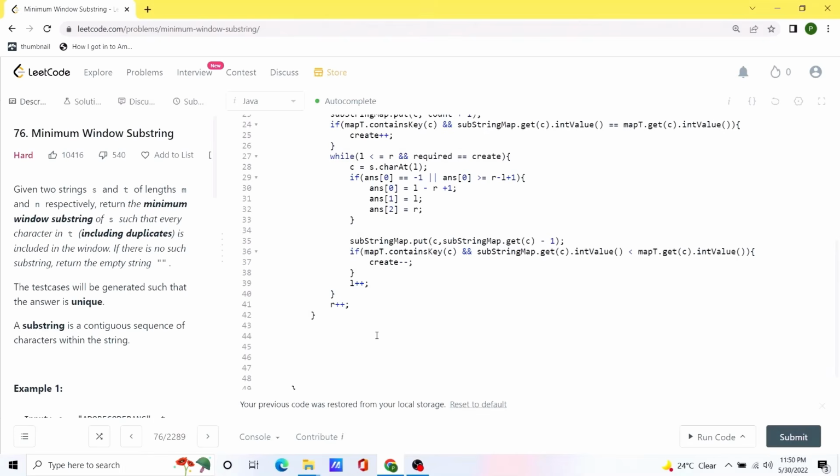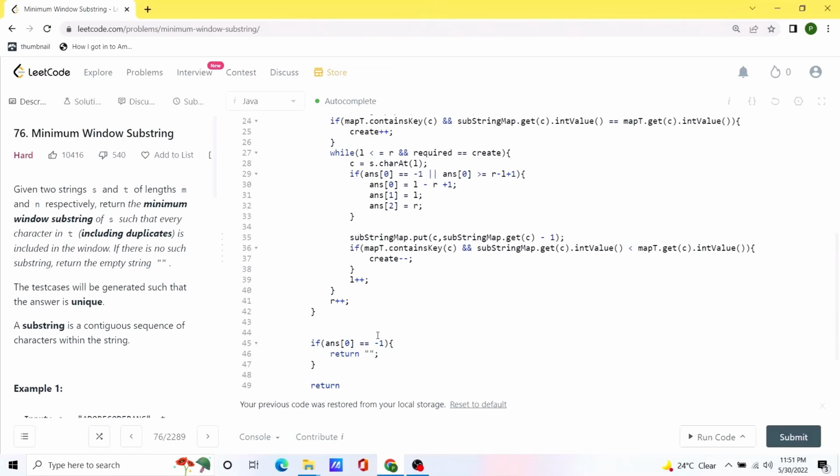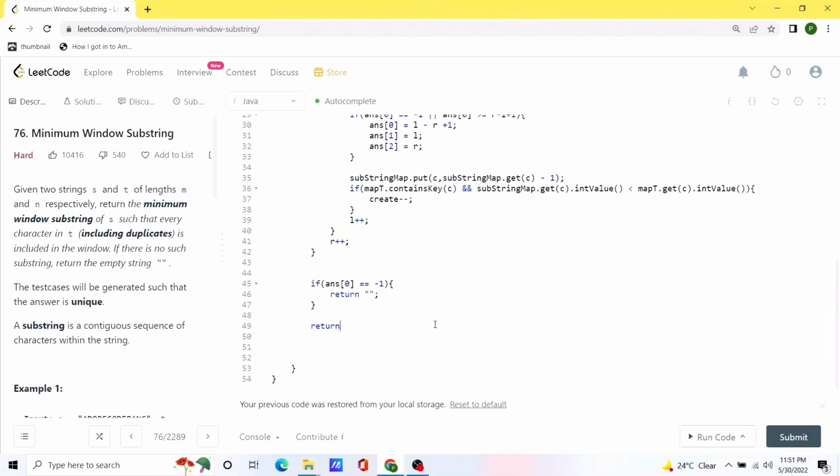So for the answer, we will have to check that if the value of answer of 0 is equal to -1, which means that we are not able to find any value that were suitable to create as a valid substring. If that is the case, we will return an empty string. If that is not the case, we will return the value inside our answer array for this left and right pointer value, which means answer of 1 and answer of 2. But we will have to do right plus 1. Why plus 1? Because the indexing works from 0 to r, so that's why we will have to add one more entry to our right.